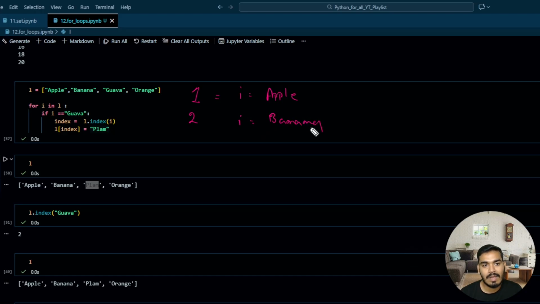Perfect. And in the third iteration, your i will be guava. In the fourth iteration, your i will be orange. This much is clear, right?